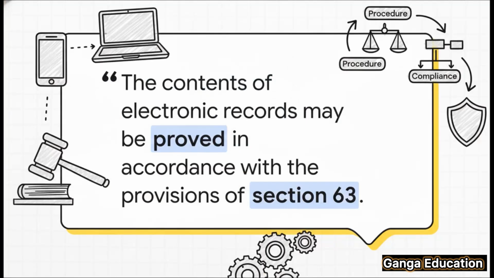Now, the bare act itself sounds almost too simple. It just says the contents of electronic records may be proved in accordance with the provisions of Section 63. But what does that really mean? In plain English, it means that if you want to prove an electronic record in court, you must follow the specific procedure that's laid out in the very next section, Section 63. It's not a choice, it's a legal command.